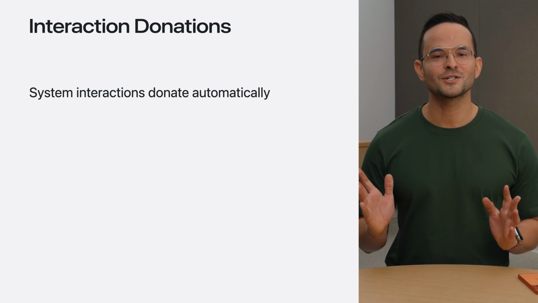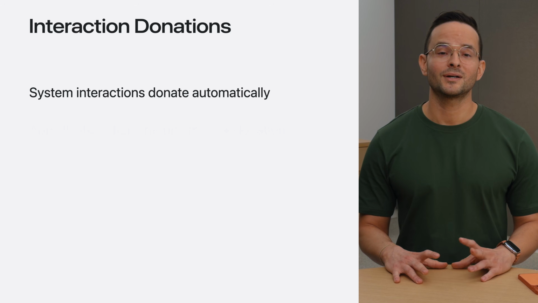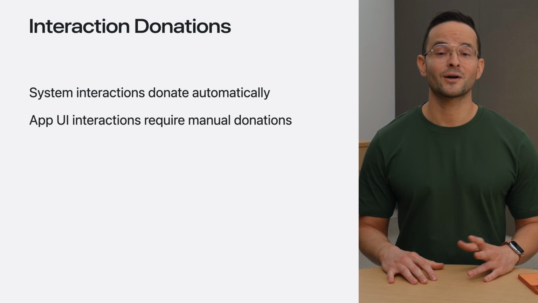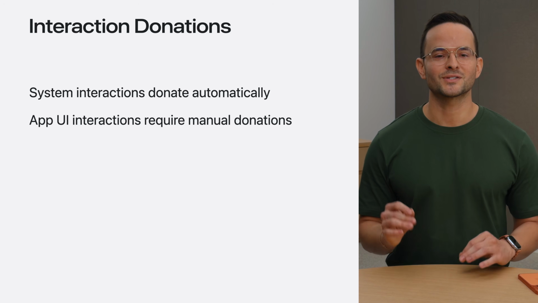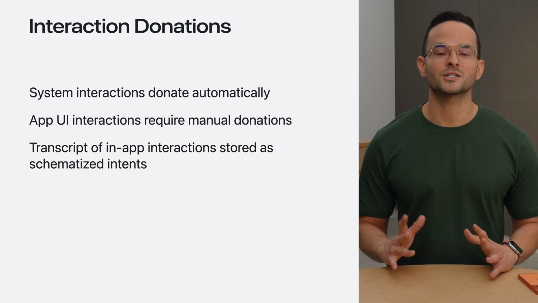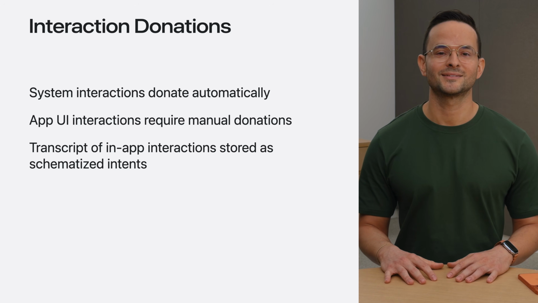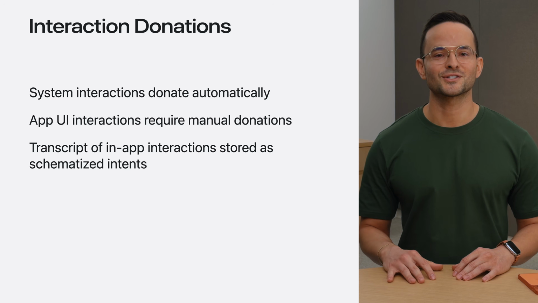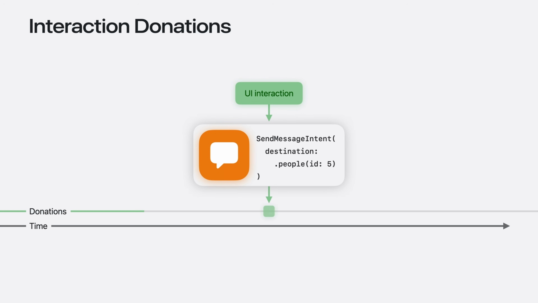When people interact with your app through Siri or shortcuts, the system already knows about it. But Apple Intelligence can't learn from actions people take through your app's UI without your help. That's where donations come in. Each donation is a hint that a person took a specific action in your app's UI. The system stores these as schema-conforming app intents in a temporary transcript, giving Siri the context it needs to make smarter decisions. The transcript contains UI interaction donations over time.